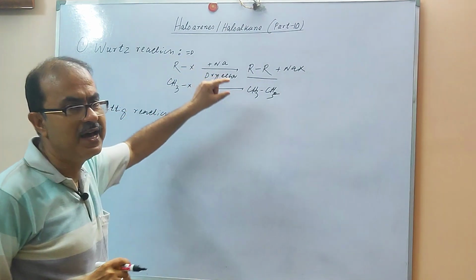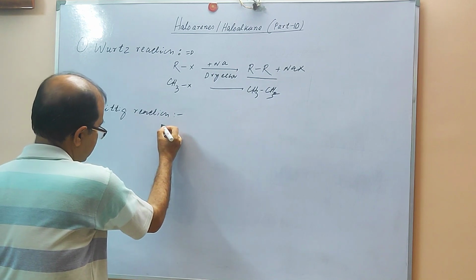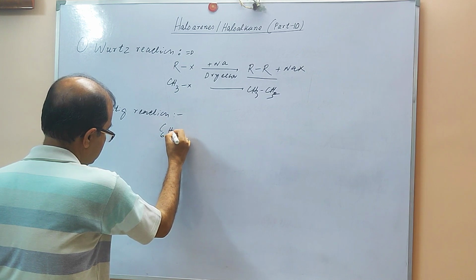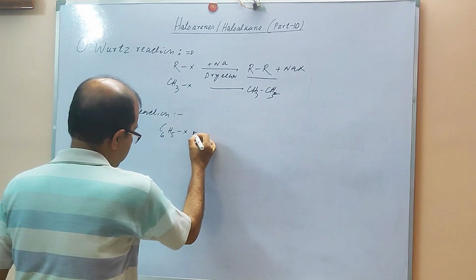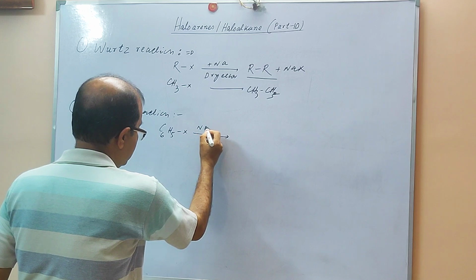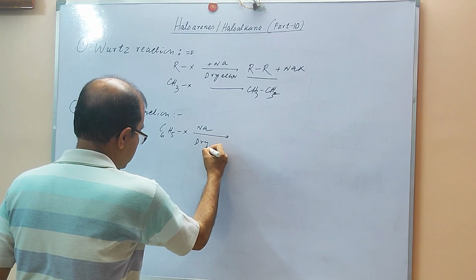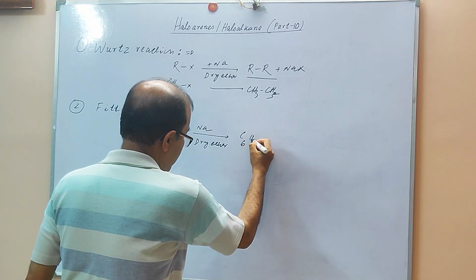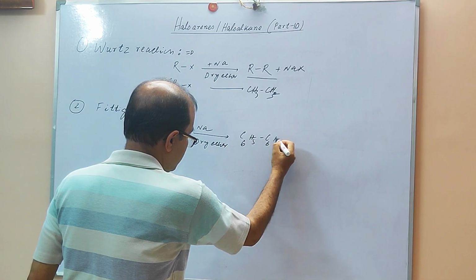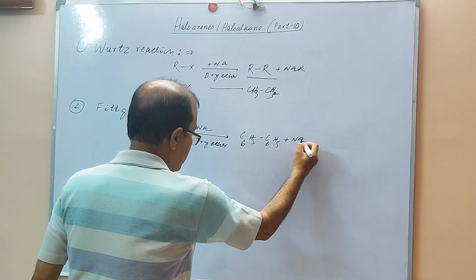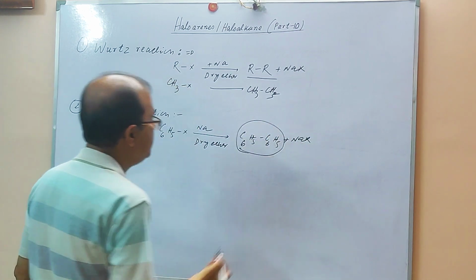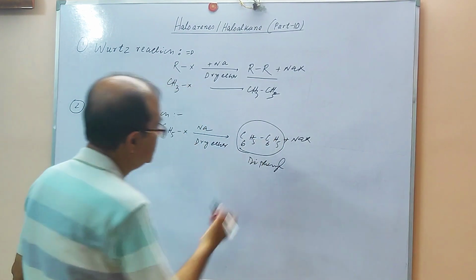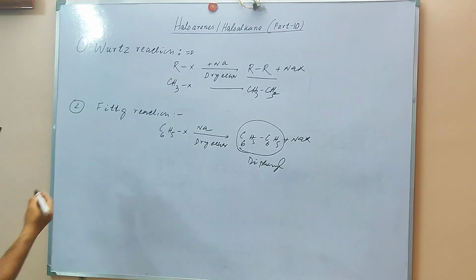Here this is alkyl halide, and here it will be aryl halide. Aryl halide is like this, C6H5X, and in presence of sodium and dry ether, it will produce diphenyl. This is the diphenyl. This is again a very important reaction.